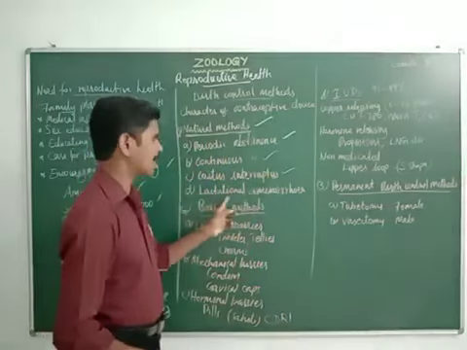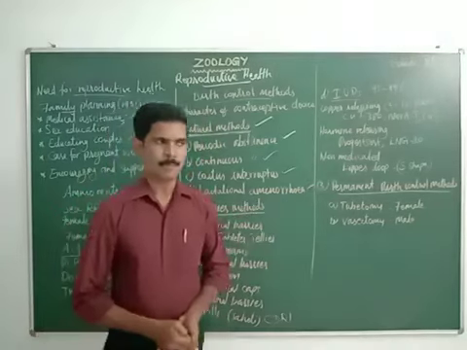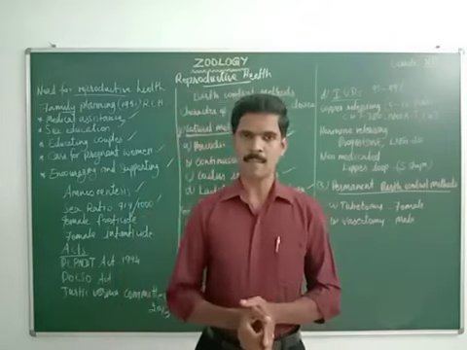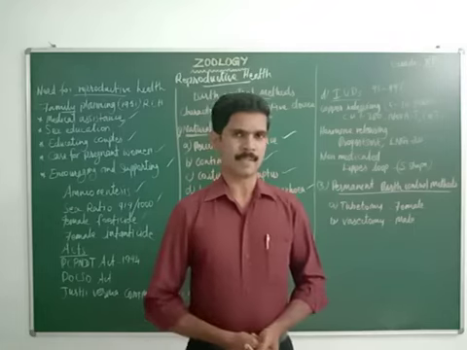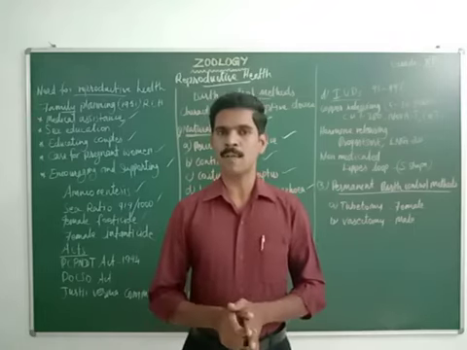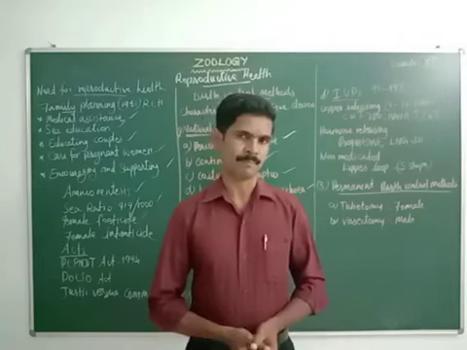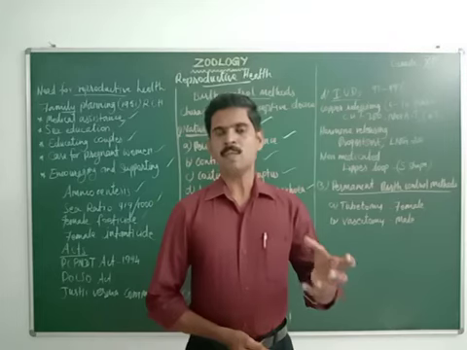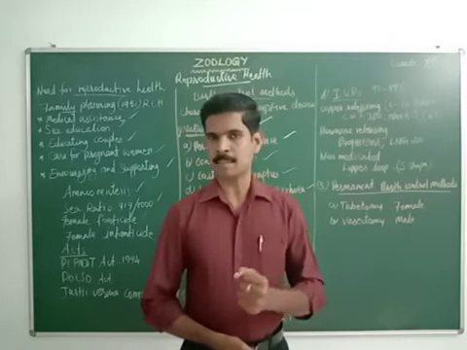And the next one is lactational amenorrhea. Lactational amenorrhea means, after the birth of the baby, when a woman delivers a baby, for the first 6 months the normal ovarian cycle or menstrual cycle will not take place in the body. The reason is the newborn baby is sucking milk from the mammary gland of the mother.